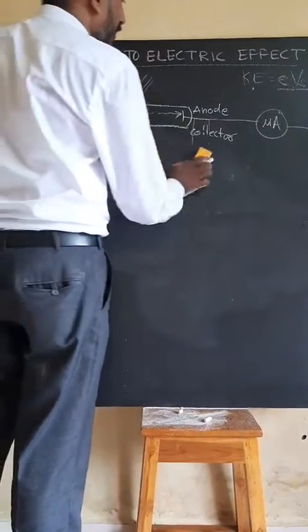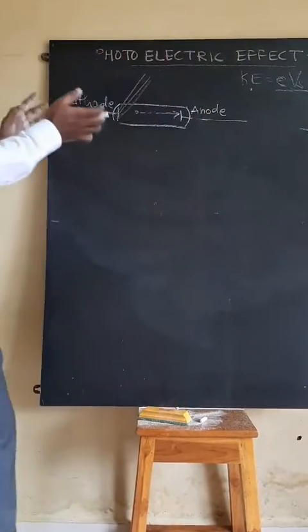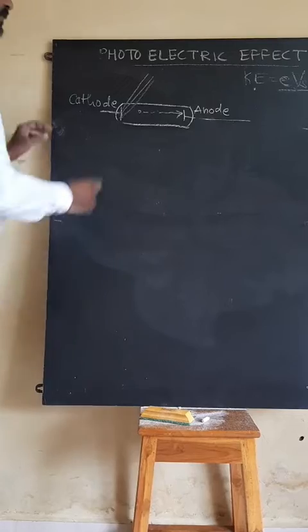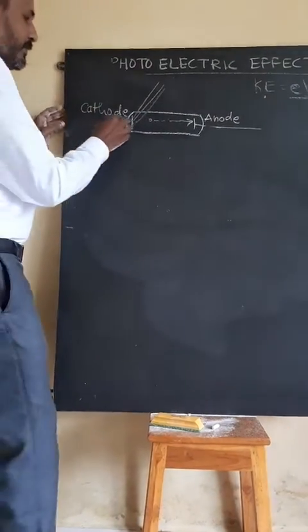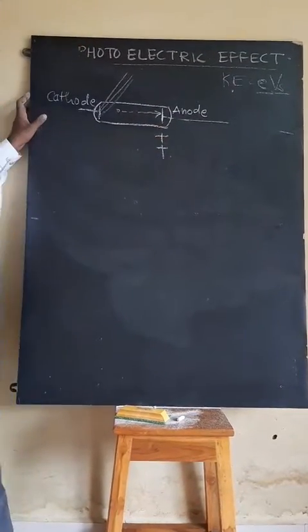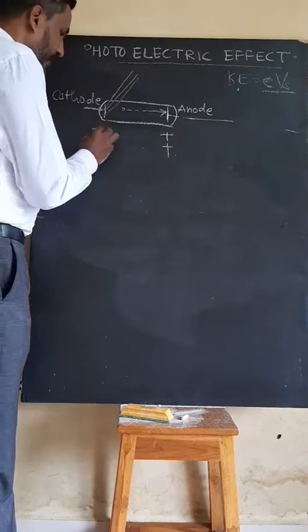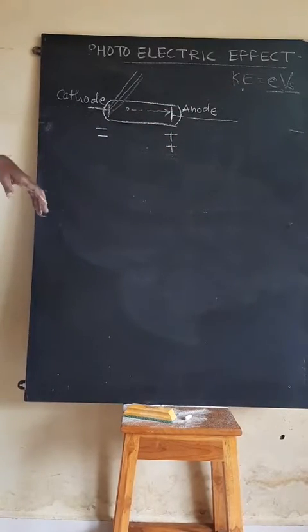Now I am drawing only these things. This is my photoelectric effect glass tube, an evacuated glass tube. Suppose this is my cathode. Suppose the anode is connected to a strong positive potential and the cathode is connected to negative.